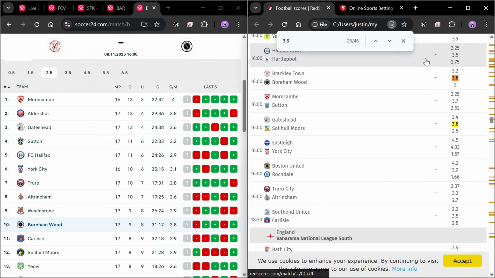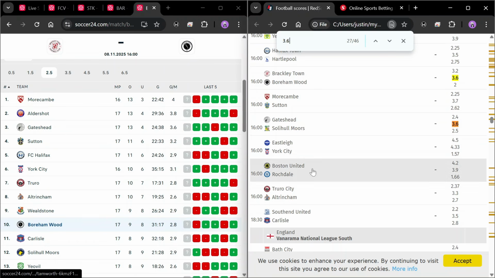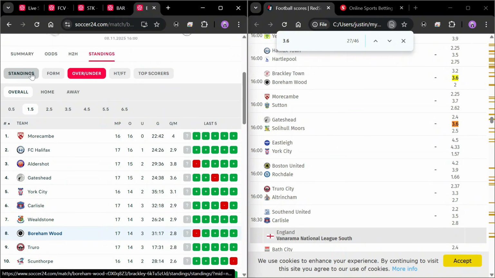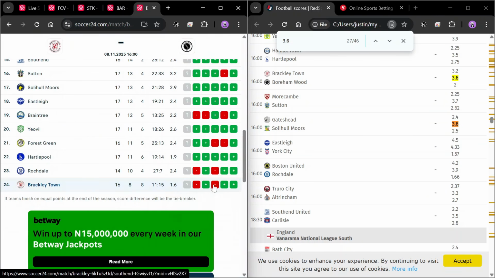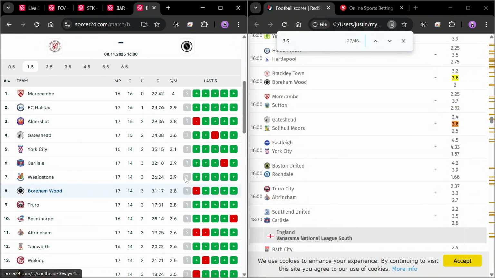So I hope you are able to make predictions using these odds in the future to get over 0.5 goals half time. Many of you have asked me how to actually do that, and I told you that the same odds that gives you over 1.5 goals, over 2.5 goals, those are the same odds you can use to get over 0.5 goals half time. You just have to consider some other factors like looking over here to see some little things that would help you. So if they're scoring goals, it means that goals are likely to come up. If they're not scoring goals, it means goals are not likely to come.